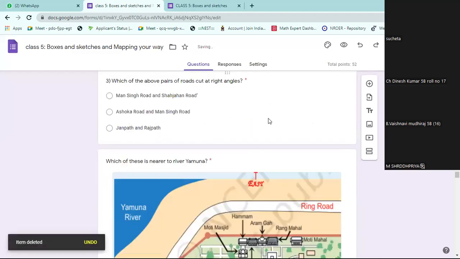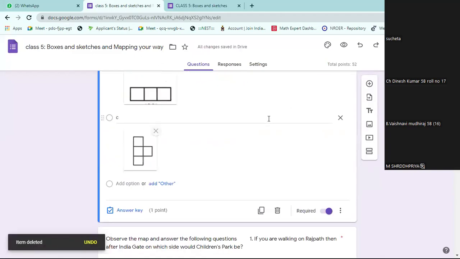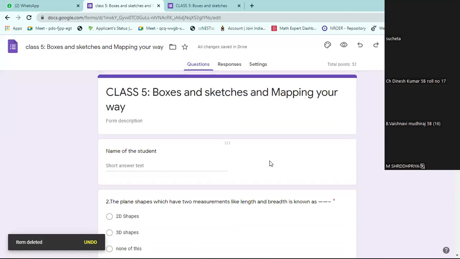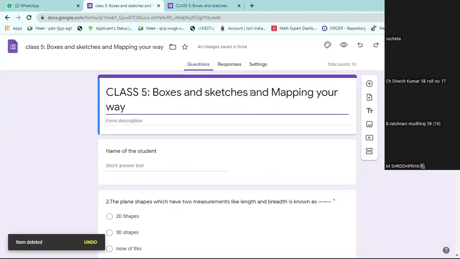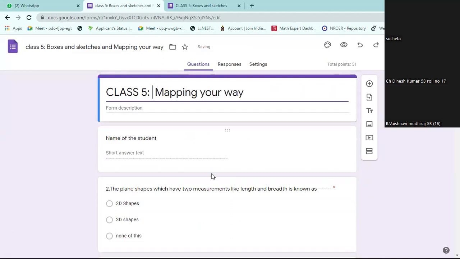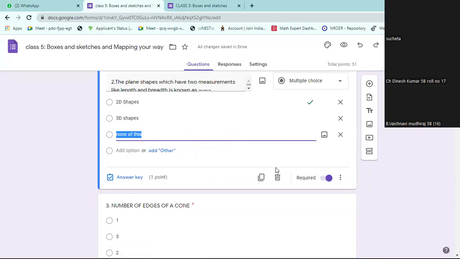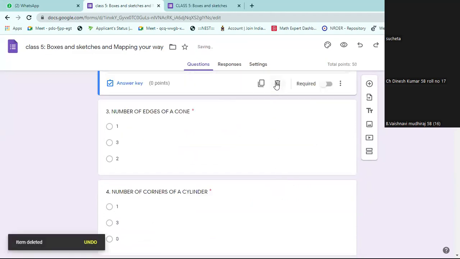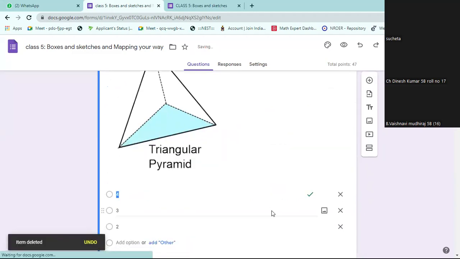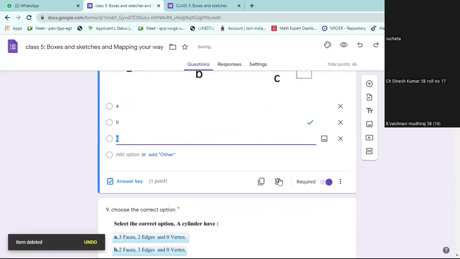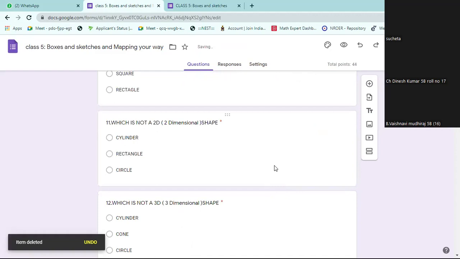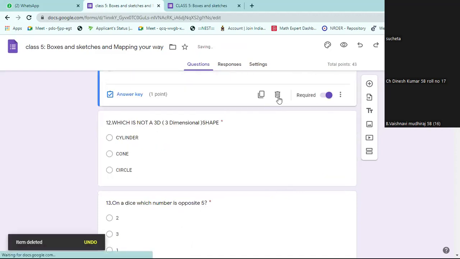Send now, sir. Wait, wait, I will send. Wait a minute, I will send, because I have to delete both, this combination of two Google forms, I have to remove it.